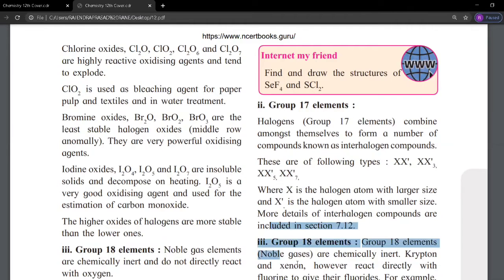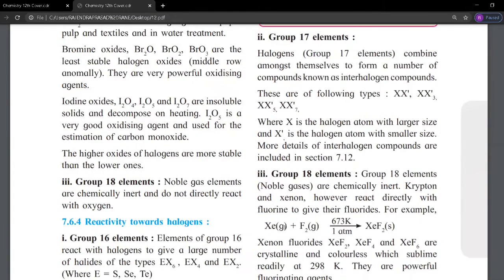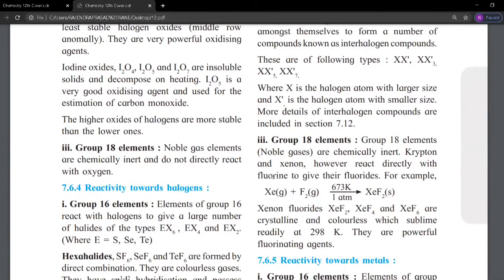Then the group 18 elements. Reactivity of group 18 elements towards halogens: the noble gases are chemically inert.